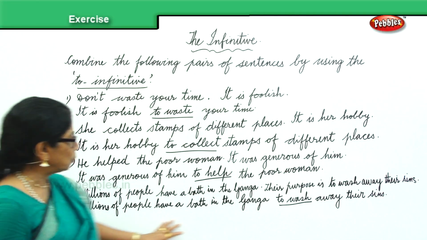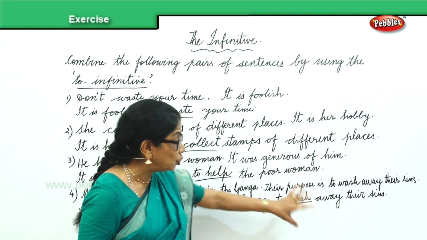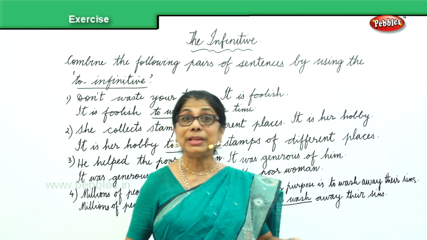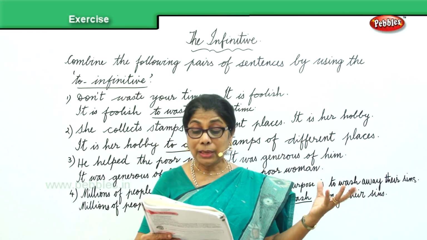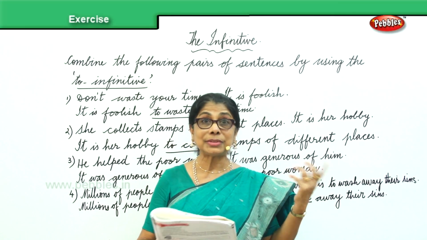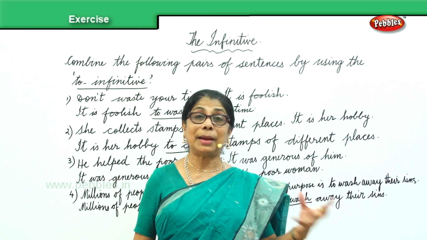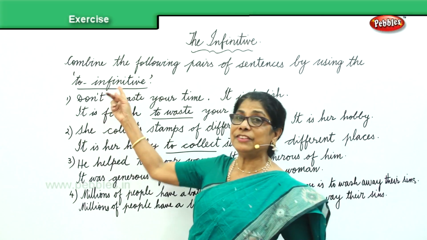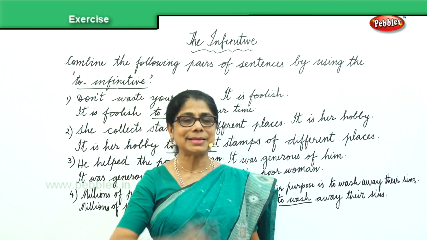Millions of people have a bath in Ganga to wash away their sins. Okay? It is our duty to respect the elders. She studies hard to stand first in class. So combining two sentences using to infinitive to make a single sentence.